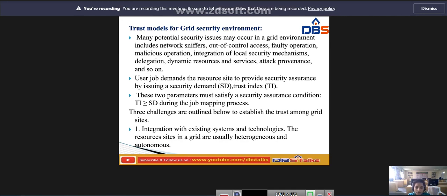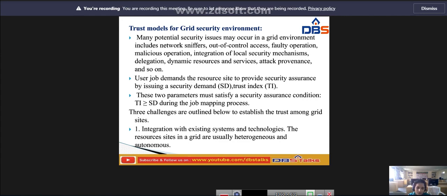Whenever a user has a job, the user demands that the resource site provide security assurance through the security demand and the trust index. These two parameters must satisfy the security assurance condition.